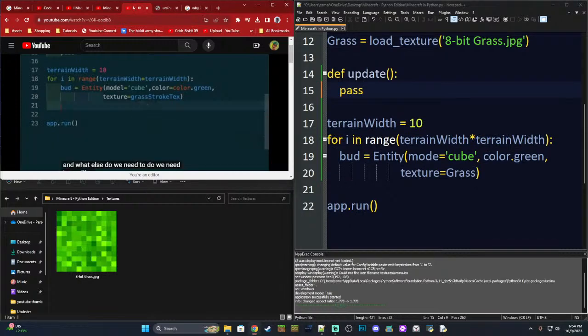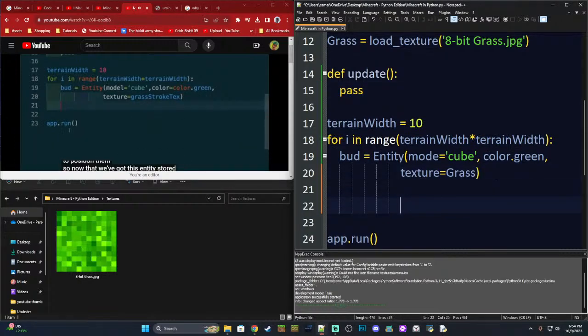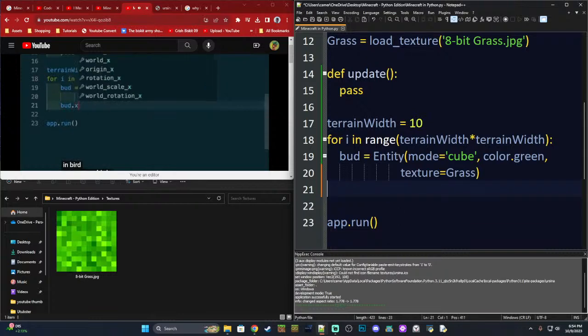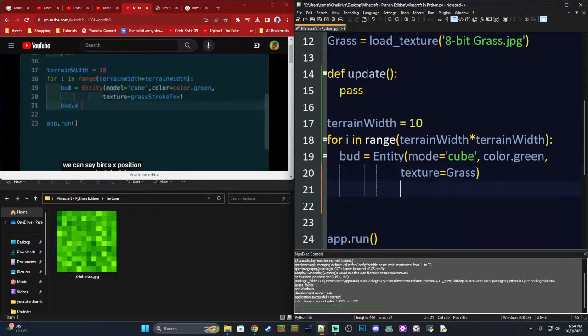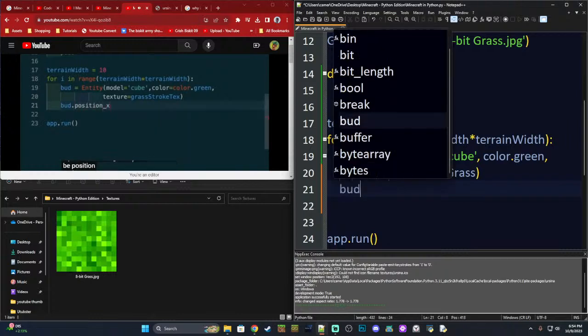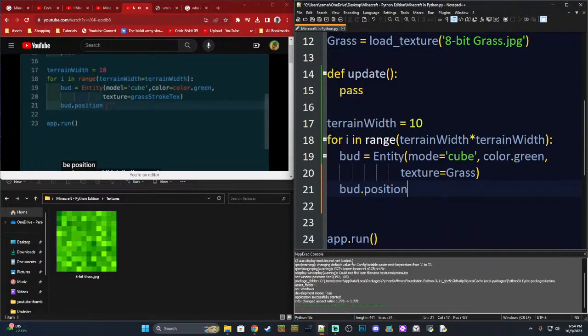Okay. We need to position them. So now that we've got this entity stored in bud, we can say bud's x position. So you can just do dot x, and then that will mean your entity's x position. The longer way to do it would be position underscore x. Bud position x. Position will be a vector 3. Anyway, hold position x equals, let's see.